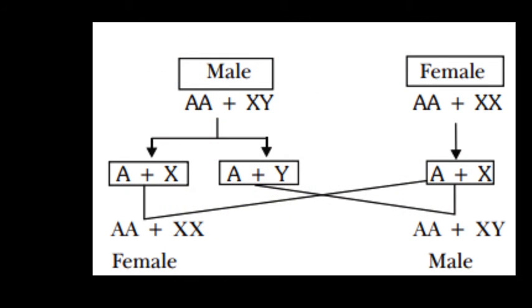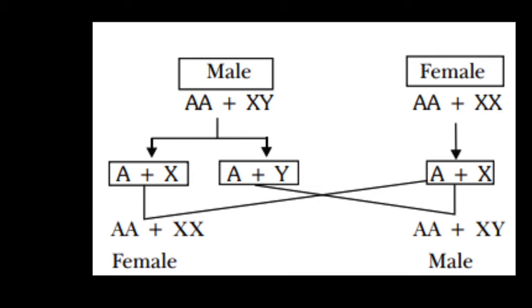Here, XY type is seen in many insects and mammals, including humans and Drosophila melanogaster. Males have X and Y chromosomes along with the autosomes A, and females have a pair of X chromosomes. So the parents are XY male and XX female, and during gamete formation the gametes are A plus X and A plus Y from the male, and A plus X from the female.